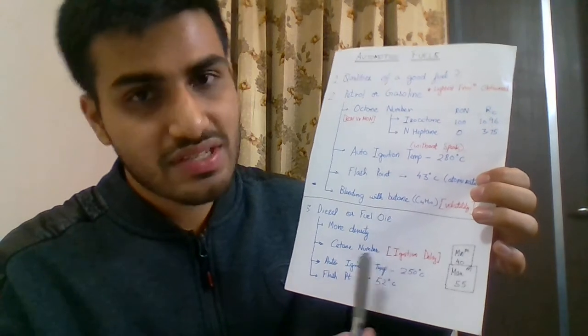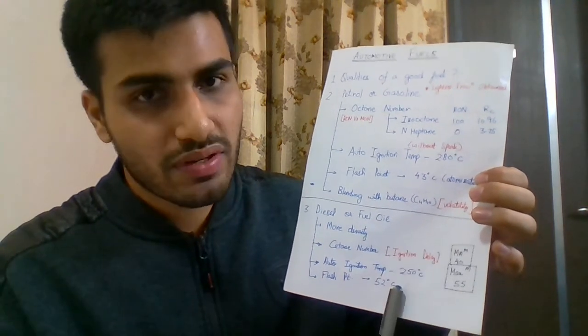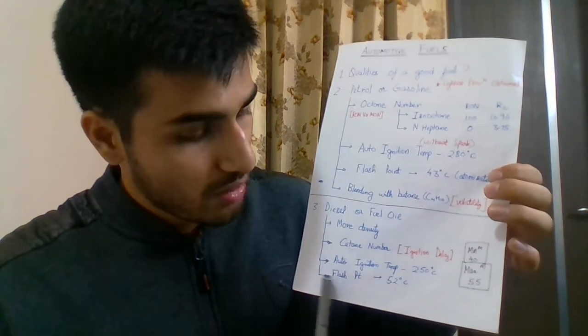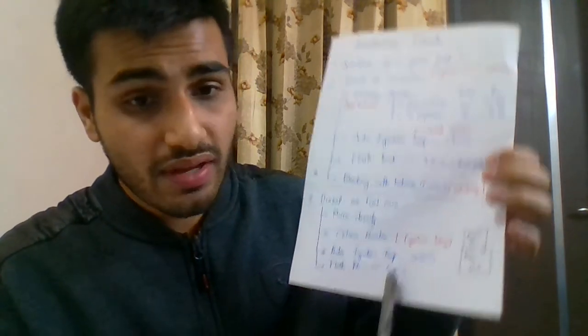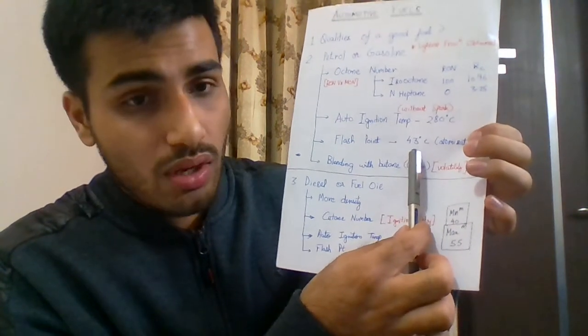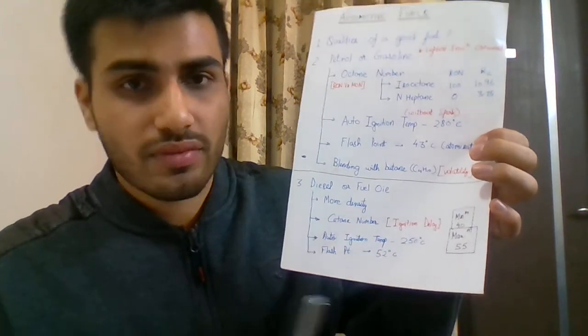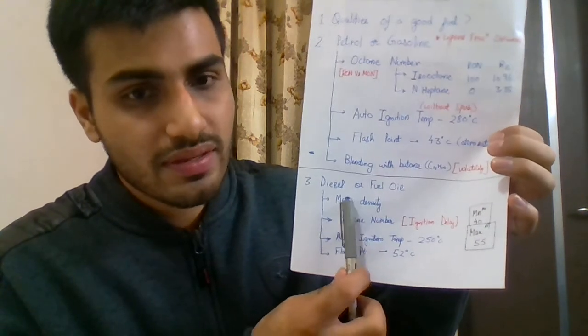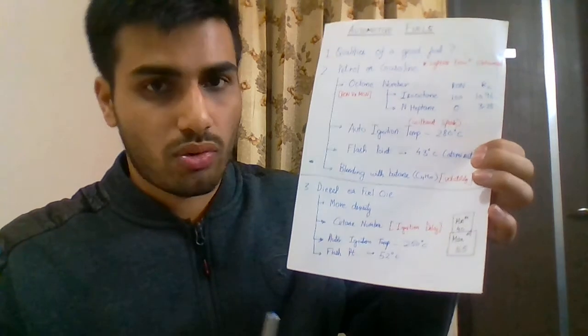So that justifies that auto ignition temperature of diesel should be less as compared to petrol. But coming to flashpoint, it is 52 degrees for diesel, whereas for petrol it was 43 degrees, which is again obvious, because as we earlier said that diesel is more dense than petrol.